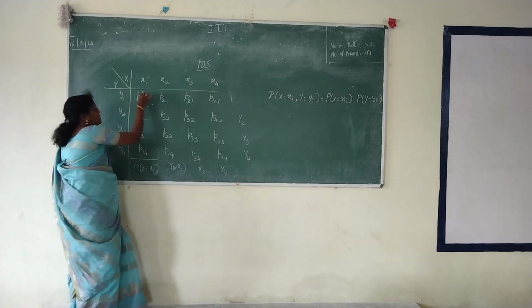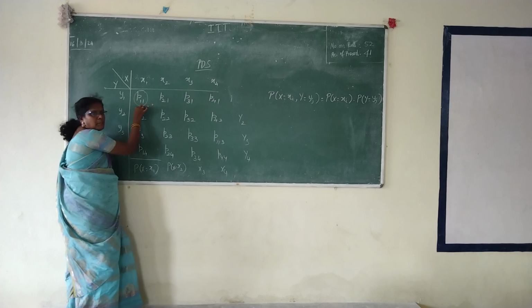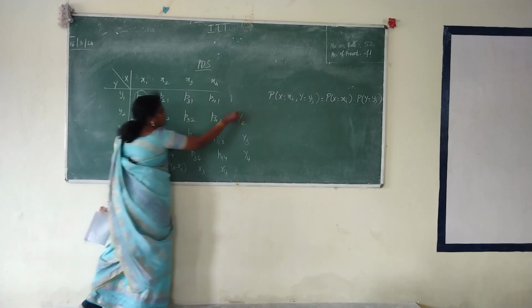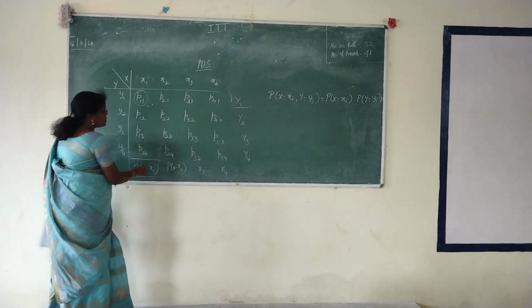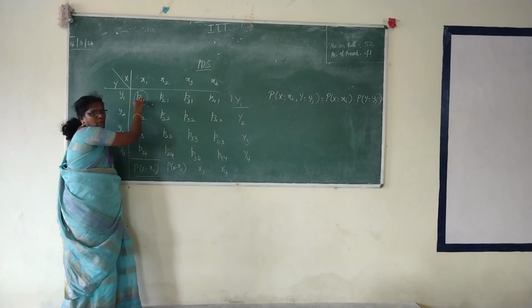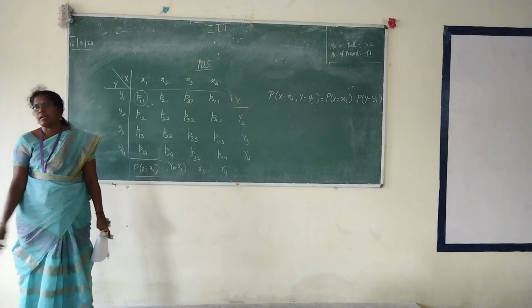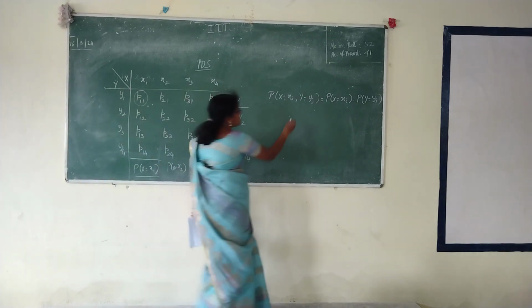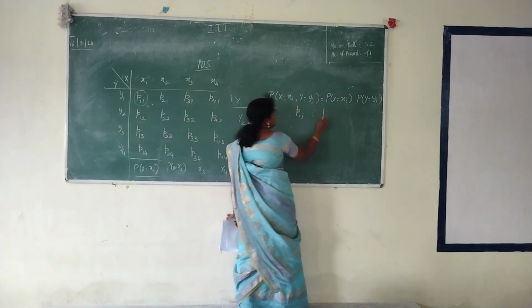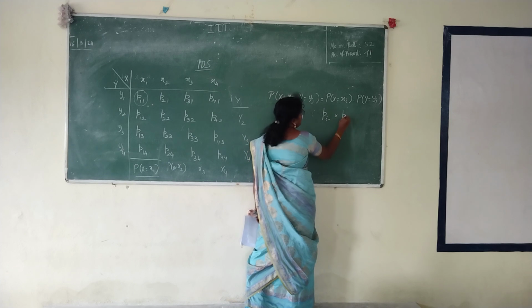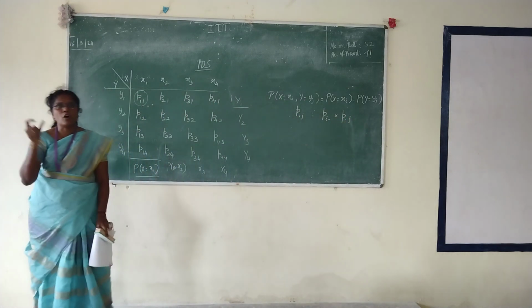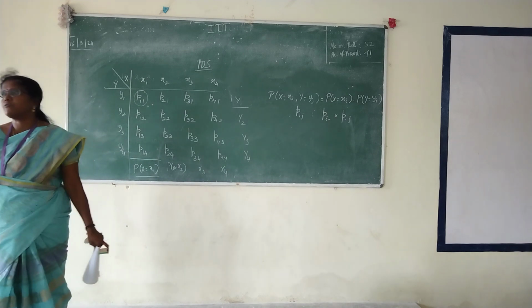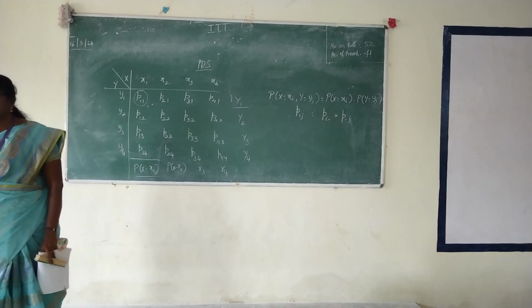What is the meaning? If you are going to check this is independent, this value should be the product of x equal to x1 and y equal to y1. If these two totals are the same as this one, then we can say that it is independent. So in terms of symbols, Pij will be equal to Pi dot into P dot j. The joint probability should be equal to the product of the individual marginals.